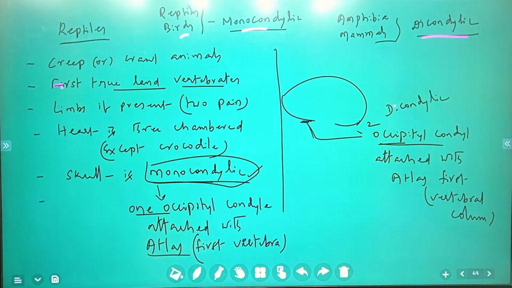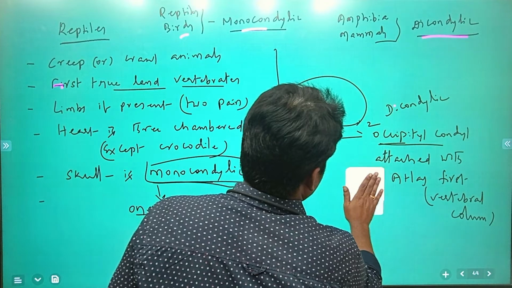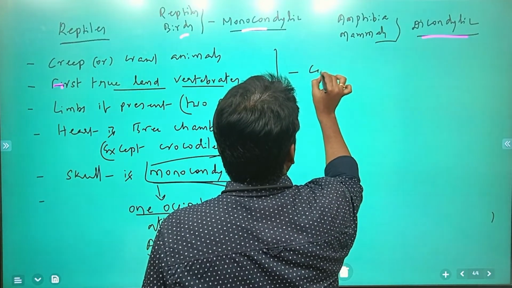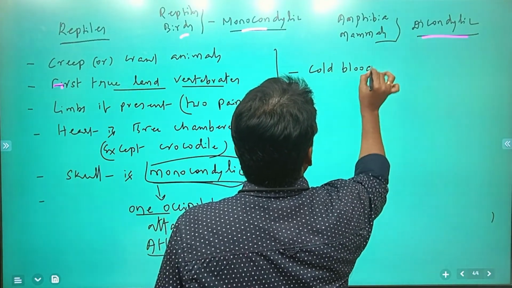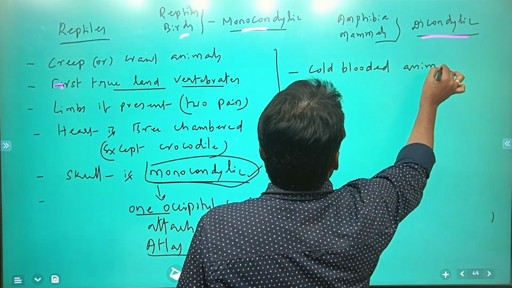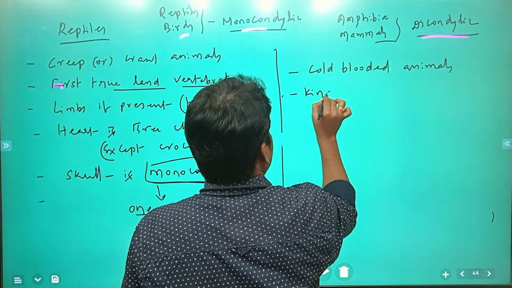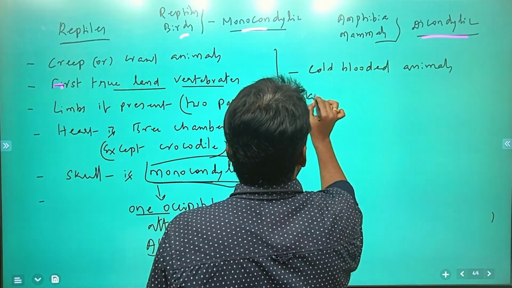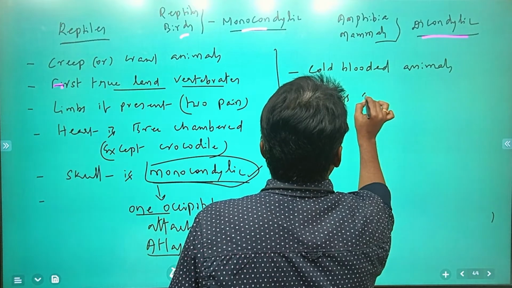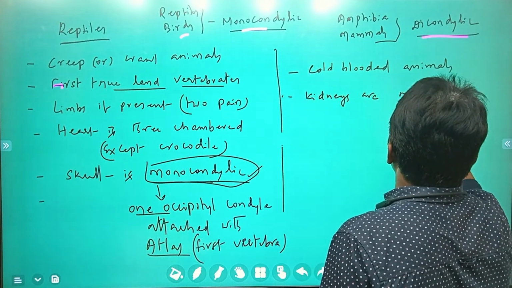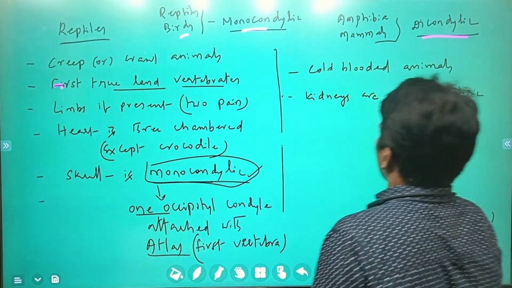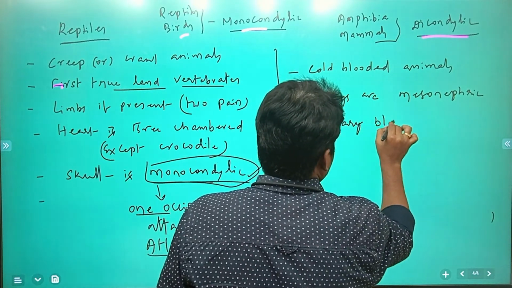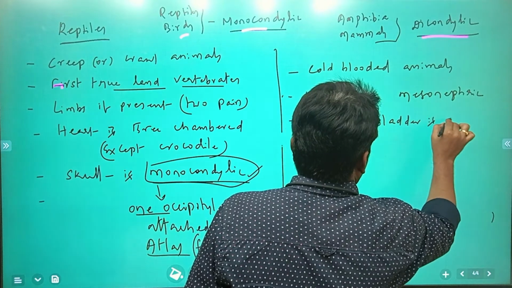These organisms are also cold-blooded. Kidneys are mesonephric, and the urinary bladder is absent.